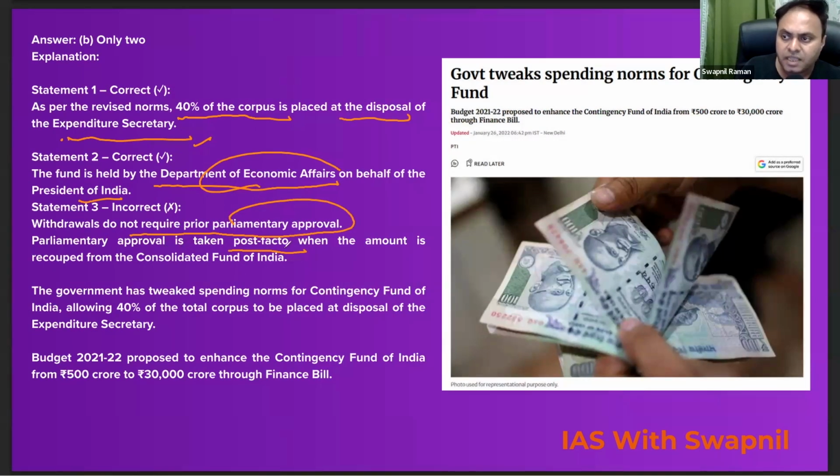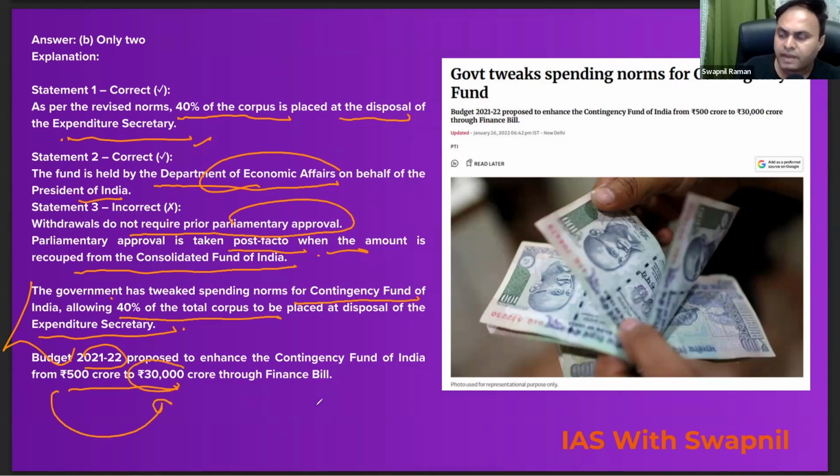So parliamentary approval is taken post facto when the amount is recouped from the Consolidated Fund of India, right? And you can see here that in the budget 2021-2022, the size of the Contingency Fund of India was increased from 500 crore rupees to 30,000 crore rupees, right?